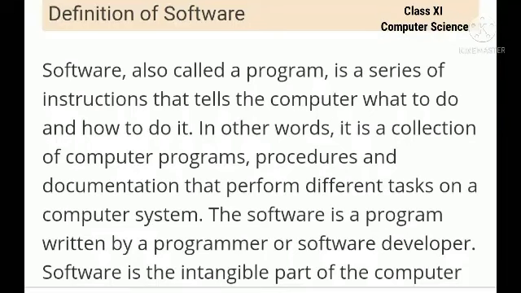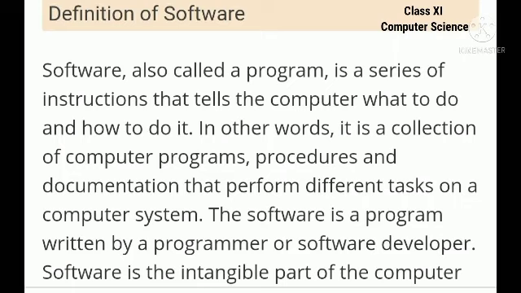First we will see the definition of software. All know software is also a program. It is a series of instructions that tells the computer what to do and how to do. In other words, it is a collection of computer programs, procedures and documentation that perform different tasks on a computer. This software program is written by a programmer or software developer. Thus, this software is the intangible part of a computer.